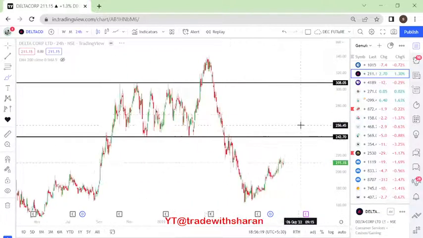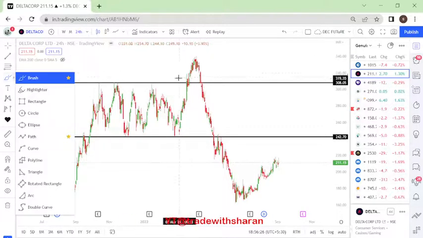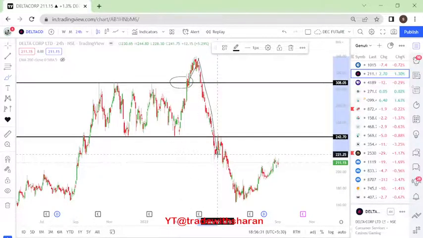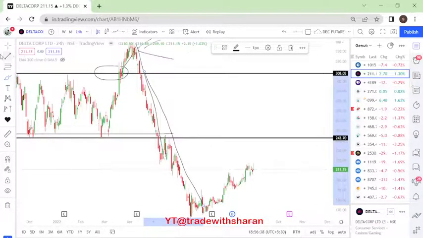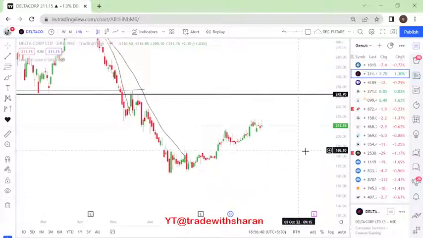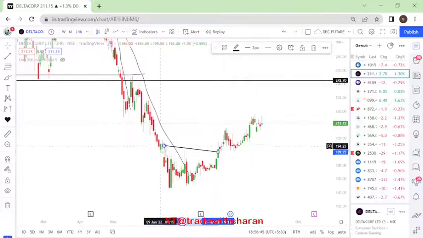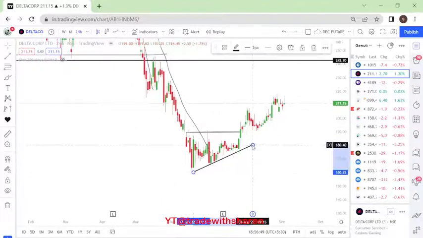So the next one we'll go to is Delta Corp. Delta Corp was moving in this particular time zone, right? It tried to break. Here we got a fake breakout, right? If you see here, this is the breakout it gave, and then immediately did not sustain above that. That means a lot of sellers came into the market here, right? From there onwards, the price has come here and is moving, and has created what is called a flag, right? Sorry, it has formed something called an ascending triangle, slowly and steadily, and then it has started moving up, right?